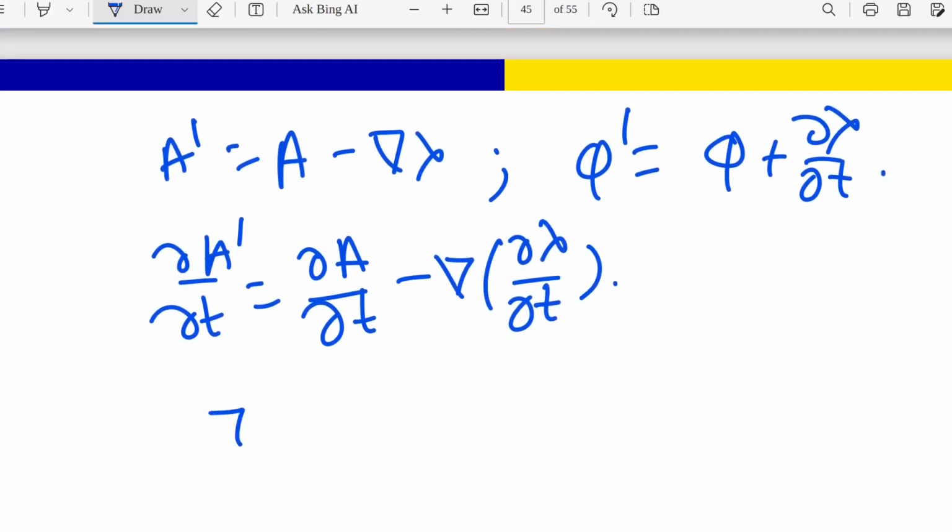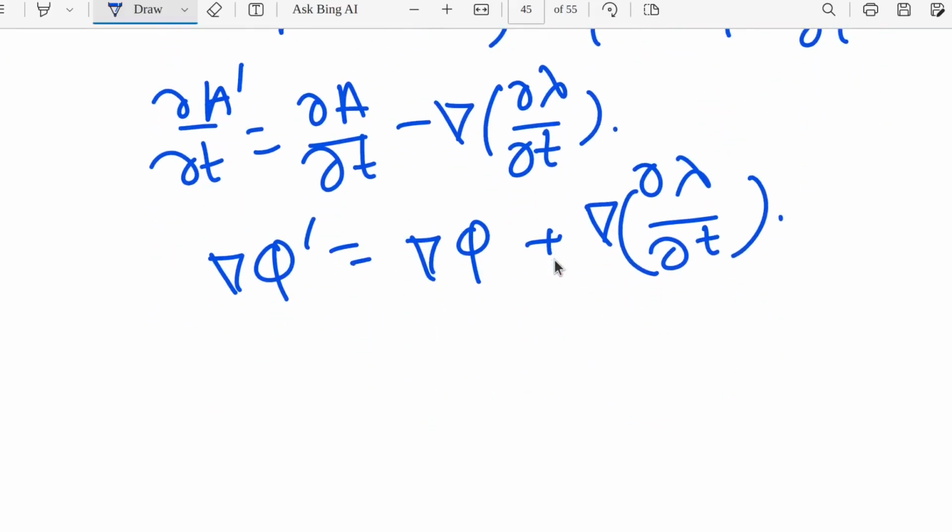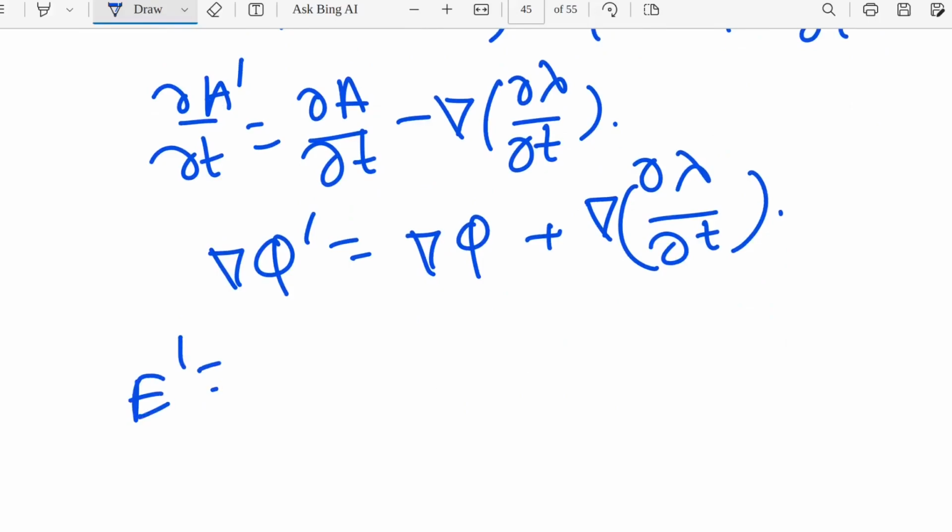Similarly, now write quickly grad phi prime. Grad phi prime will be what? Grad phi plus grad of del lambda del T. Now we have to write the E prime. E prime is what? Minus del phi prime minus del A prime del T.